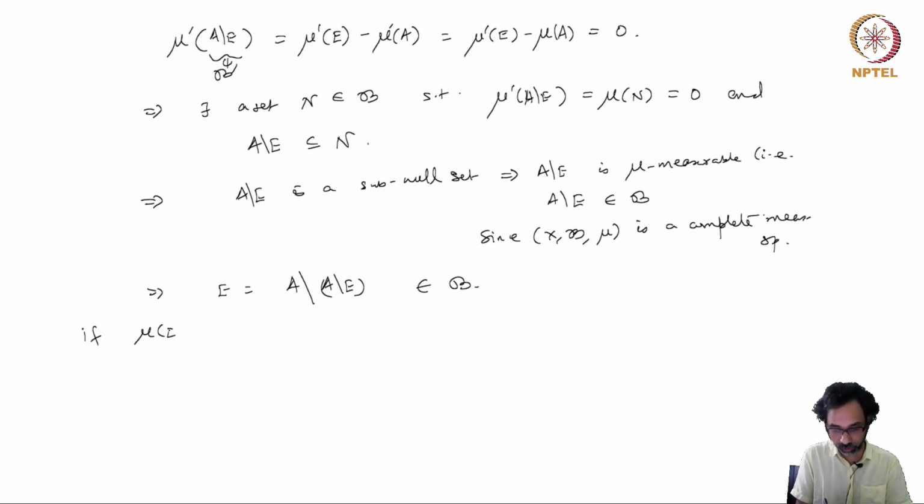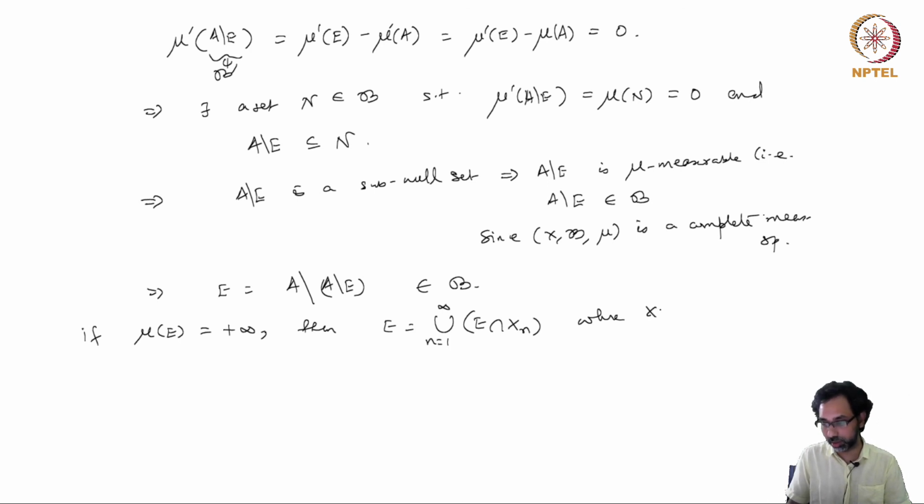So if mu(E) is infinite, then E can be written as a countable union, n equal to 1 to infinity, of the intersection of E with X_n, where X is the union of X_n, n equal to 1 to infinity, with mu(X_n) finite for all n. So now we can say that even if E has infinite measure, each of these is of finite measure.